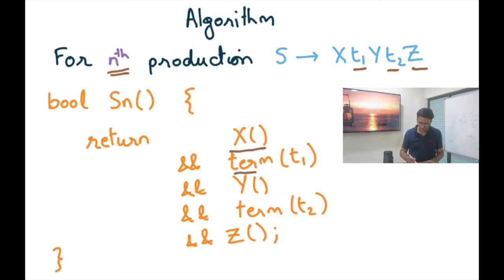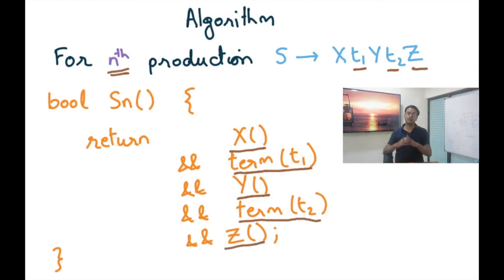Then does the next input match T1, that's term(T1), and then does the next prefix of the remaining input match Y, and then after you have matched that, does the next input match T2, and finally does the prefix of the remaining input match Z. Notice that after all this, it's possible that there's some input still remaining in the input stream, and Sn does not care about it. It only says whether a prefix of the input matches the nth production, S produces X T1 Y T2 Z. Alright, so this is the implementation for Sn.